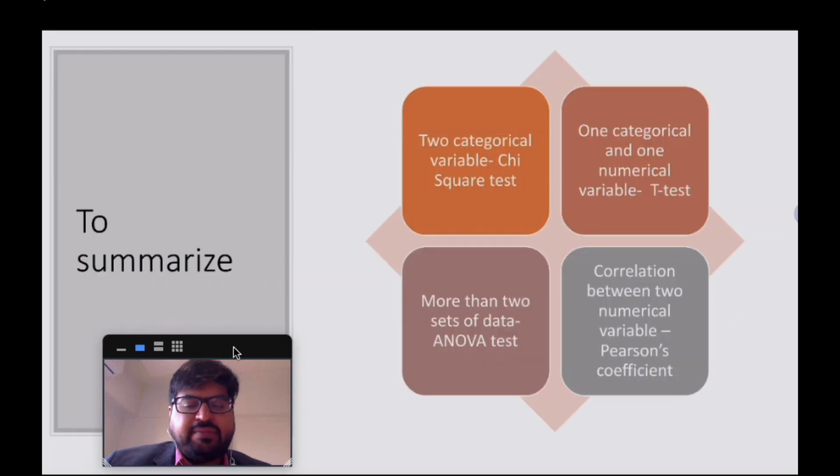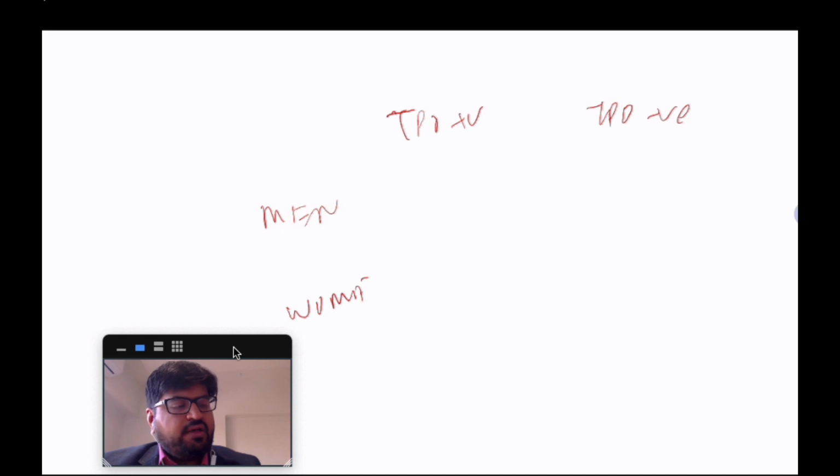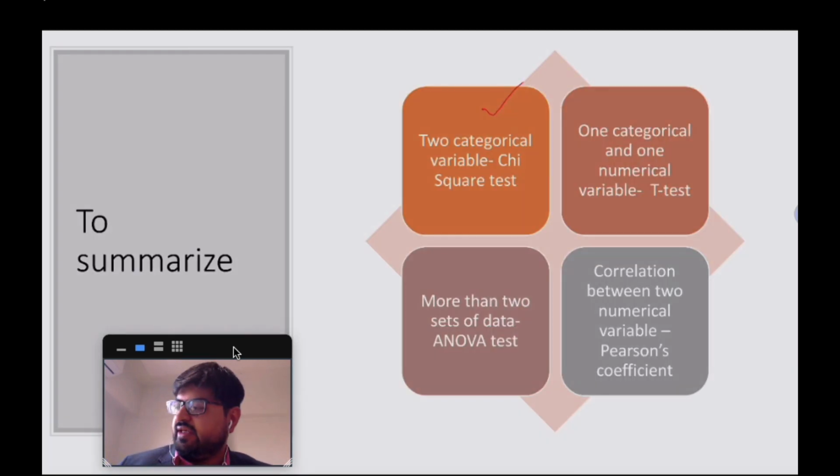So to basically summarize, if you are comparing two categorical variables, the example I gave you would be the difference between the TSH value in men and women who are anti-TPO positive versus anti-TPO negative. So you have this 2x2 kind of situation, right? You have TPO positive, TPO negative, and you have the men and you have women, right? So this is how you can compare these things, right?